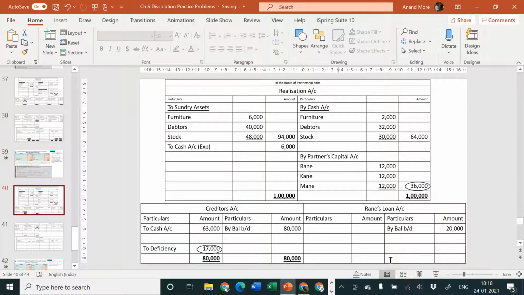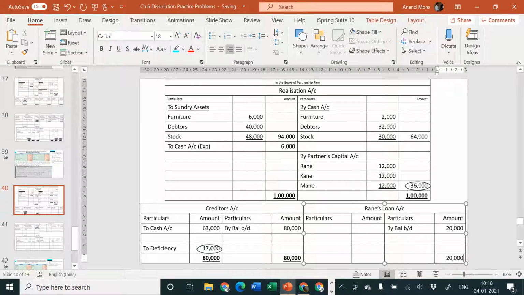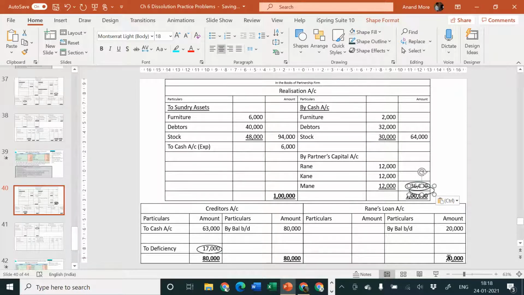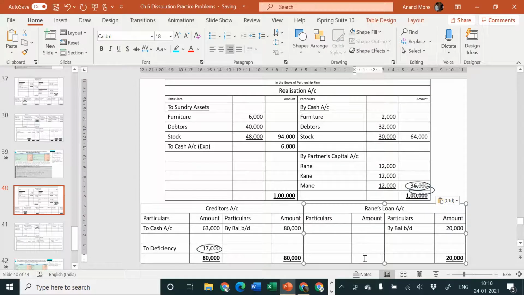The name of the liability is Rane's loan account. Rane's loan will specify, sorry, since we could not pay anything to our creditors, that is our outside liability, there is no question of us making any payment to you. So the balancing figure will be transferred here, 20,000 rupees.